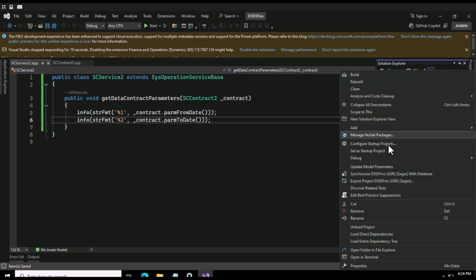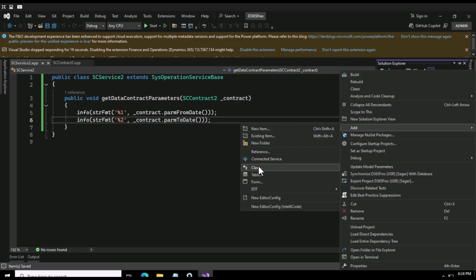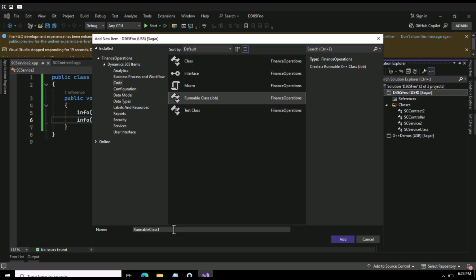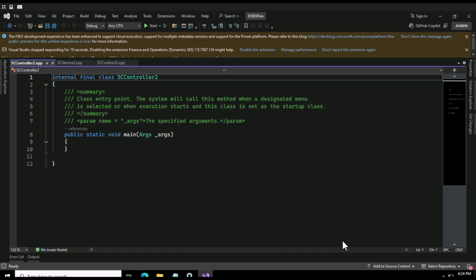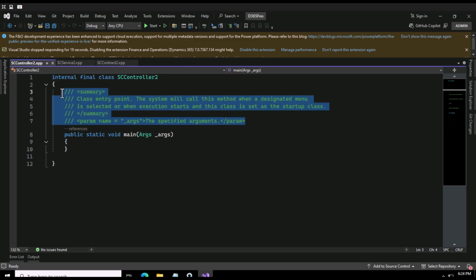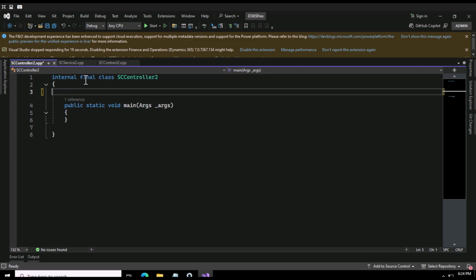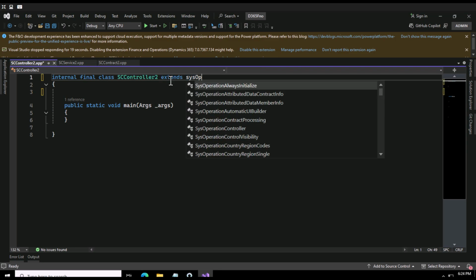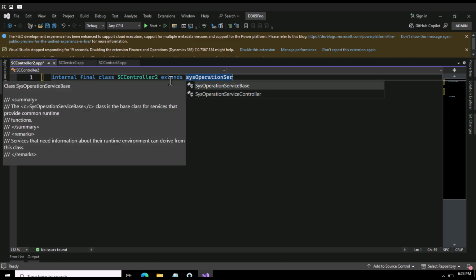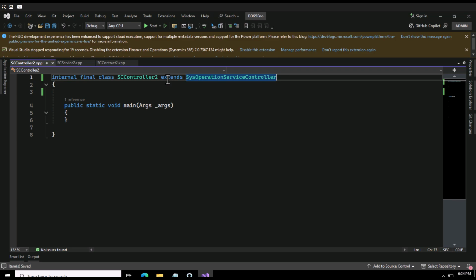Now we need to create our controller class. For that, again I will go to class. Controller class will be a main class. So I need to add public static void main so that it can run independently. And here I can say controller 2. I will simply click on add button. Now the interesting thing here would be, as I said, first of all you will need to extend this with SysOperationServiceController, this one. So let me save this.